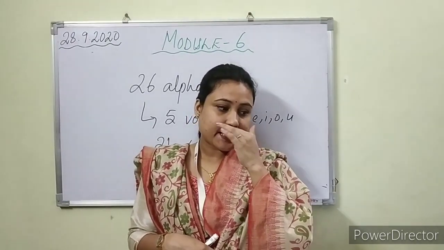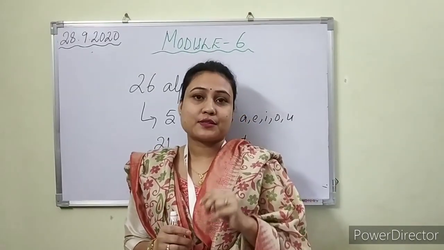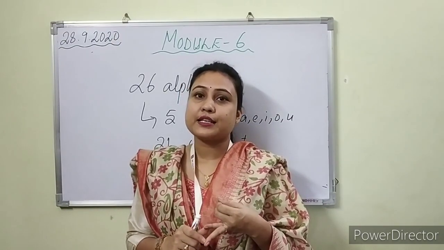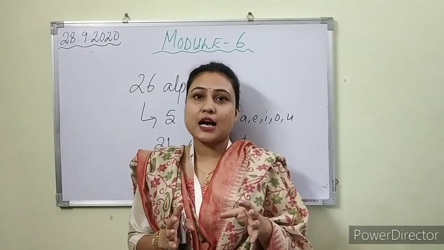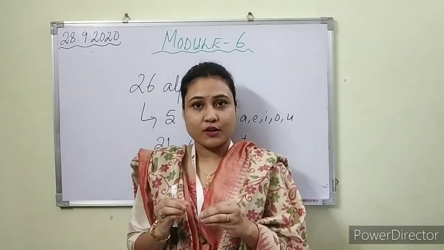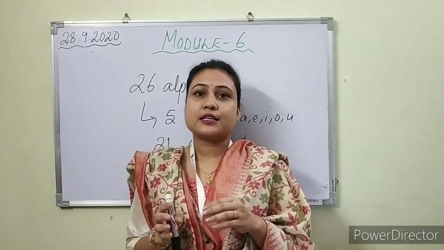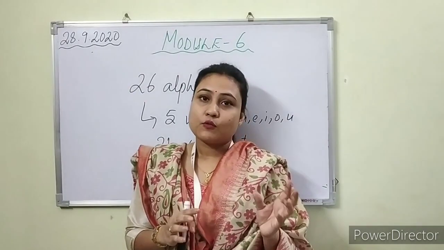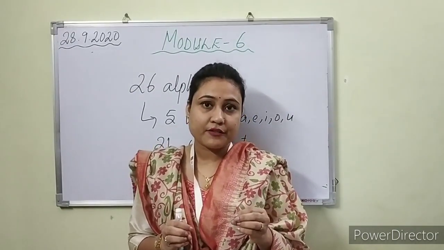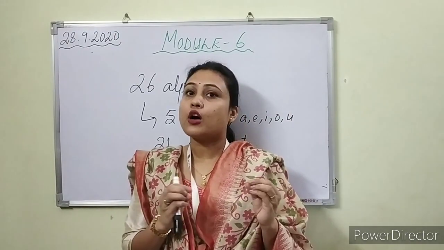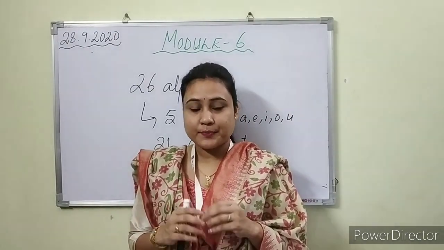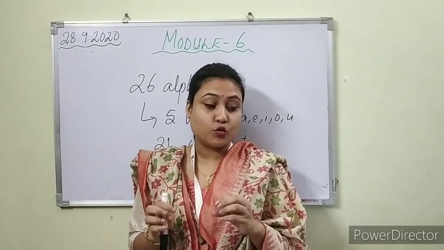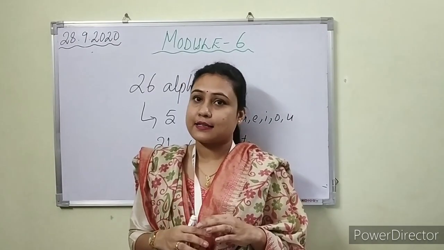Got it? Okay, so my dear students, articles are of two types. I have mentioned it. One is the definite article and the other is the indefinite article. The definite article is THE, right? And the indefinite articles are A and AN. What are indefinite articles? Indefinite articles are used when something is not known, not clear, not sure. Definite article THE is used when we talk about something very clear, known, sure or exact.